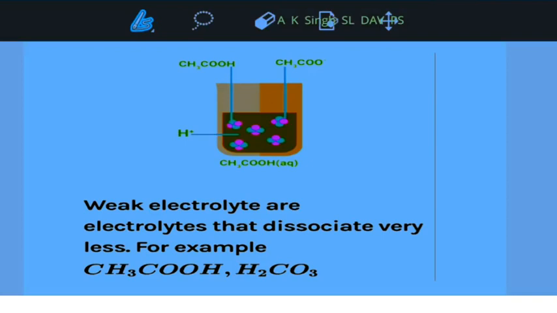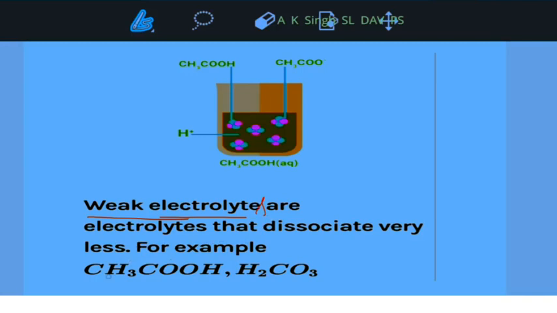Now, you can ask what is a weak electrolyte, while Kohlrausch's law is used only for weak electrolytes. Weak electrolytes are electrolytes that dissociate very little.